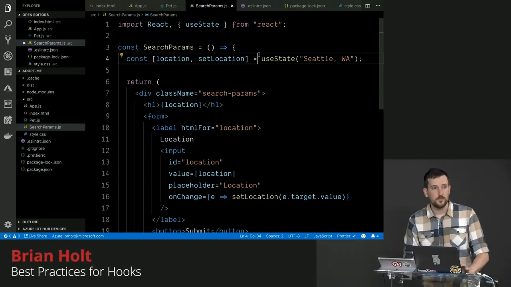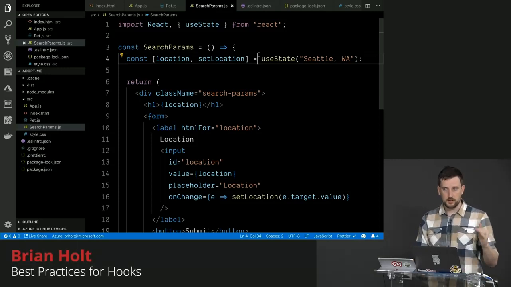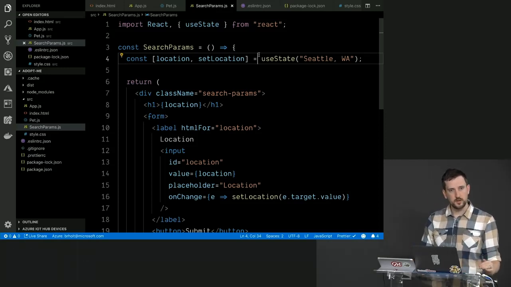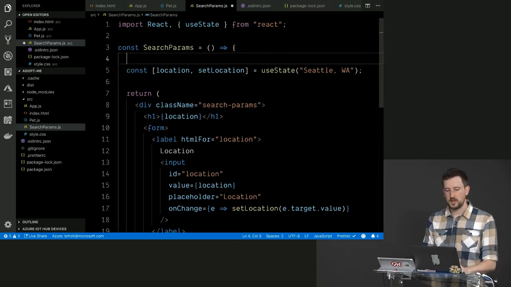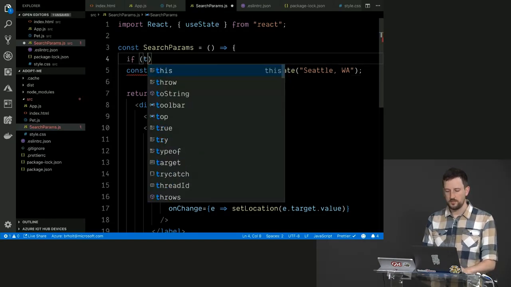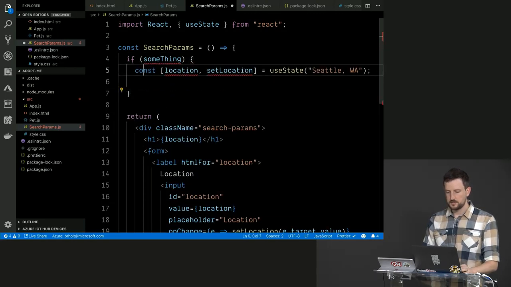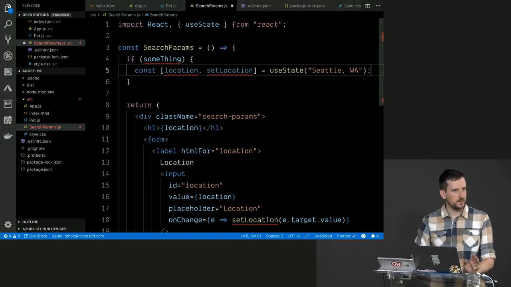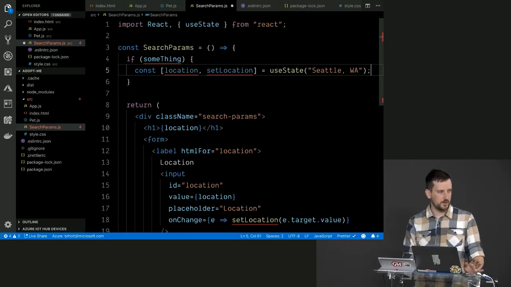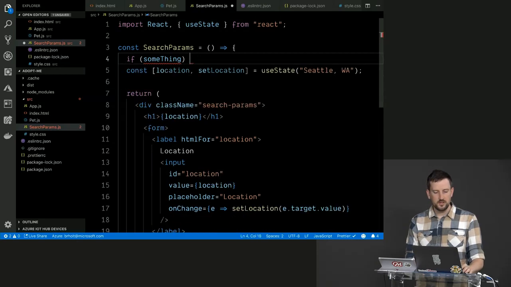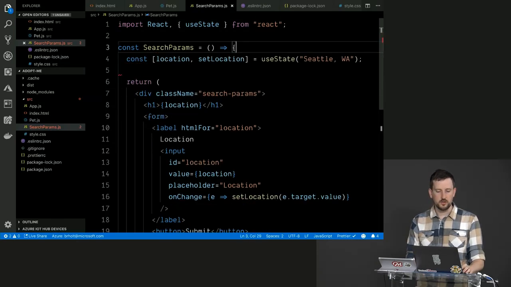An absolutely fundamentally key thing that I need you to really understand right now with hooks is they never go inside of if statements, and they never go inside of for loops or anything like that. Why? So I can't say, if something. I can't do this. This is not okay. Never do this. The way that hooks work is basically they're keeping track of the order that you're creating hooks.